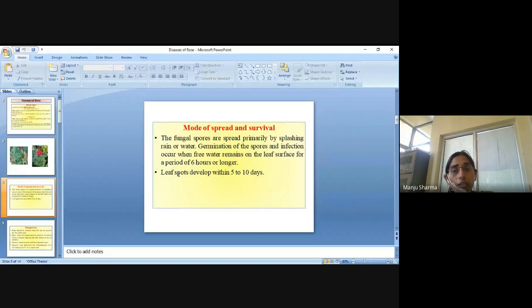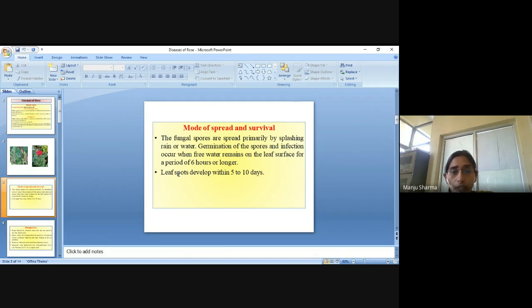Germination of the spores and infection occur when free water remains on the leaf surface, because if the water remains on the leaf surface, the pathogen can easily feed on the leaves, cause the disease, and absorb nutrients from the leaf.